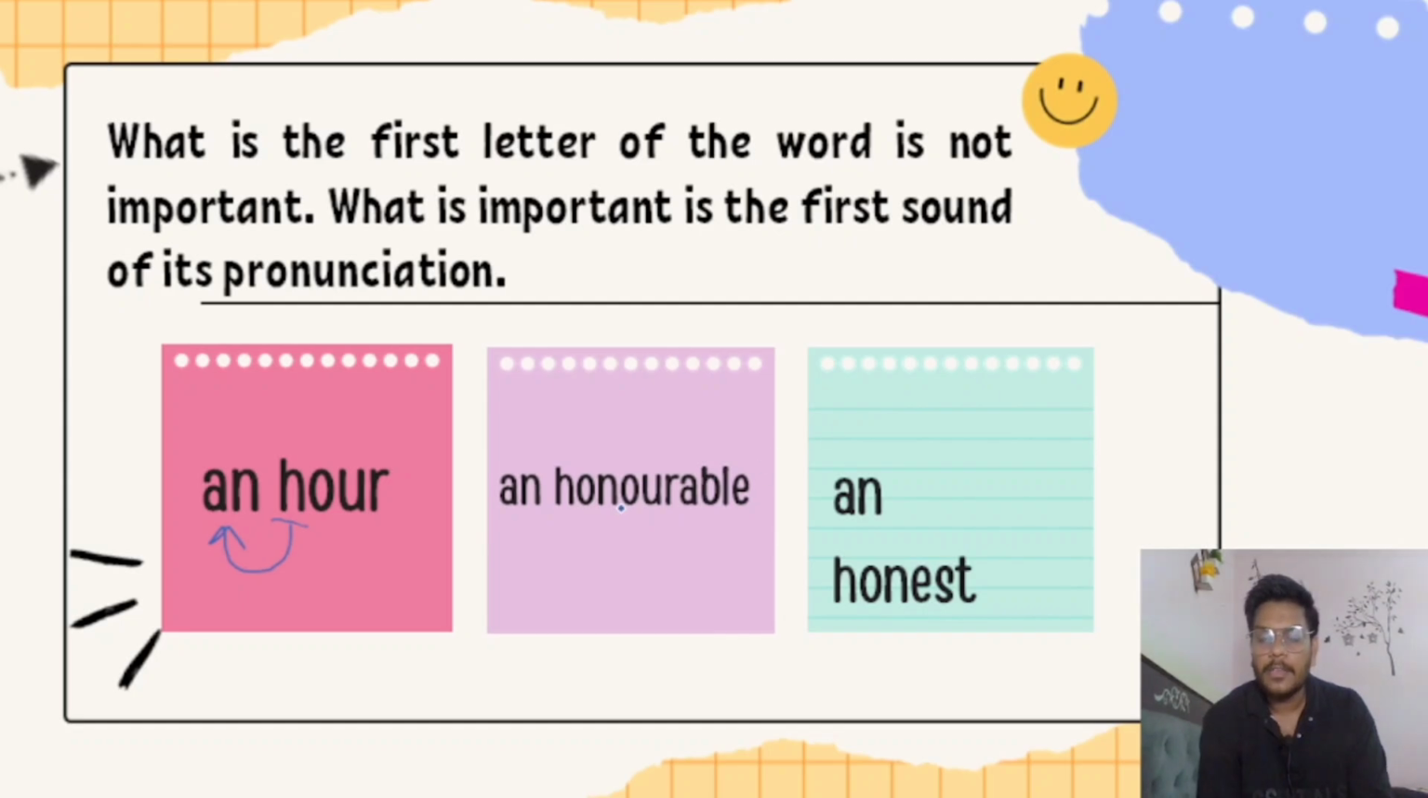Now check another example. Honorable. We always pronounce this word 'onorable', not 'honorable'. Because of that, we have to use an, because the word has a vowel sound. In the next example, honest. We always pronounce this word 'onest', not 'honest'. That's why we have to use an article before honest.